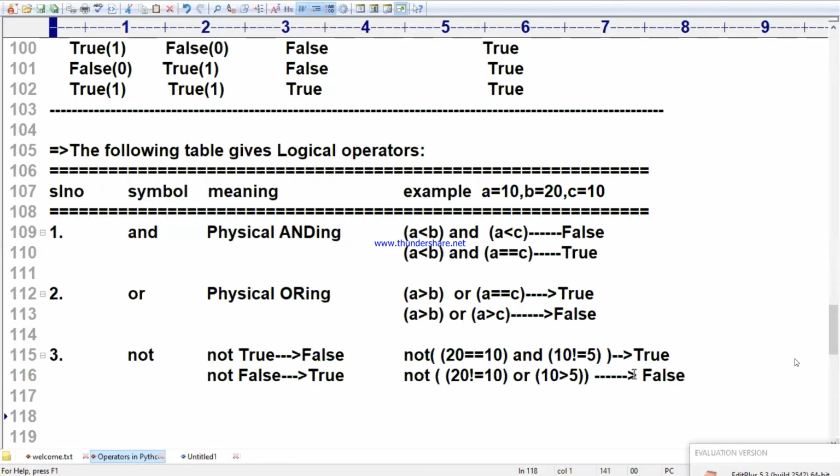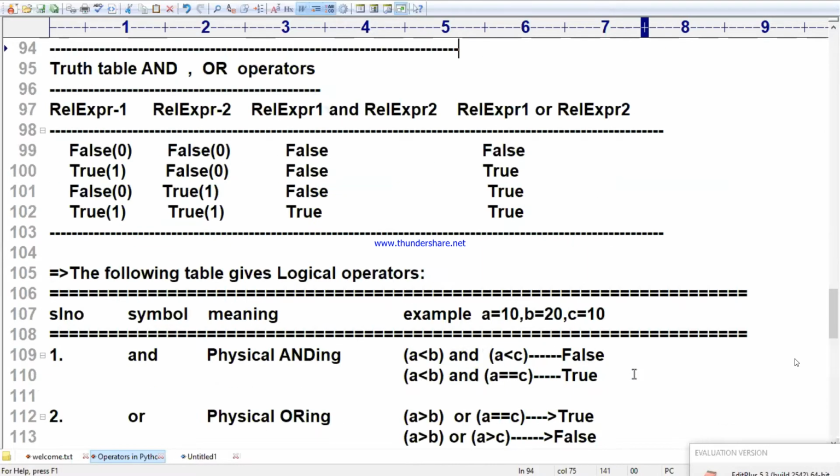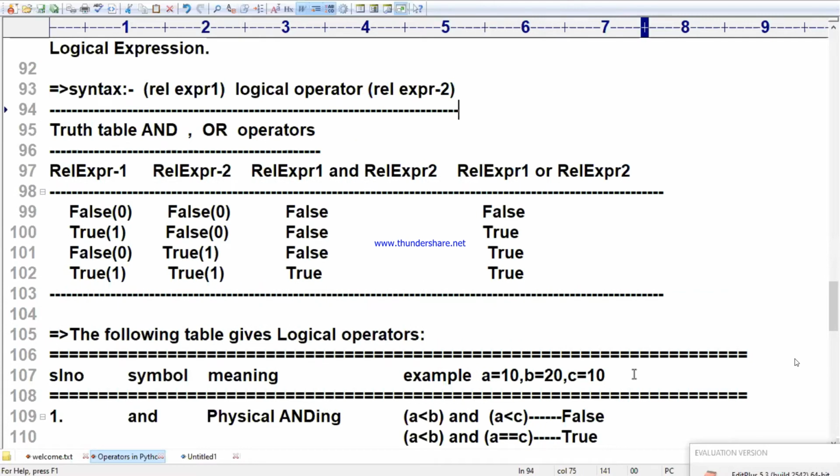This is the operators. These are the logical operators we use, very, very, very important here. In our programming, we are applying this kind of operators very frequently. Relational operators are important. Logical operators are also important. And the truth table which I said now, that is also important. Truth table for this thing. This table is important. Am I clear about the operators, ma? Am I clear or not? Am I clear about the logical operators?